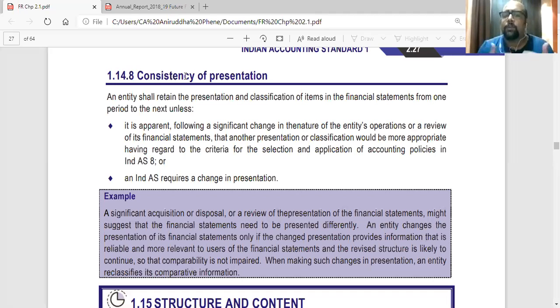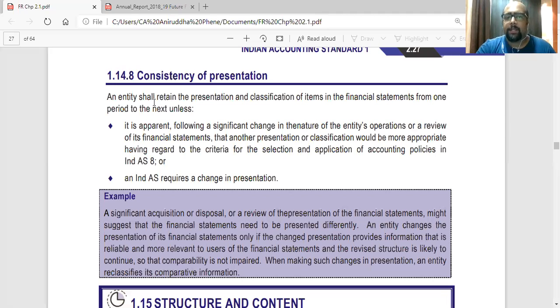So if it is for the betterment of the presentation, if the Ind AS says yes, then you will. Just like in accounting standards also, it was that a change in accounting policy is allowed only if it leads to betterment of the presentation and if the standard says so, then you have to. Otherwise not; there is no need to change just for the sake of changing.